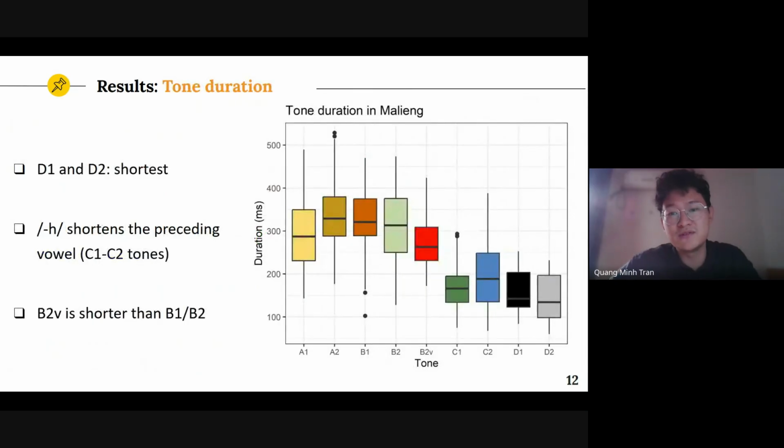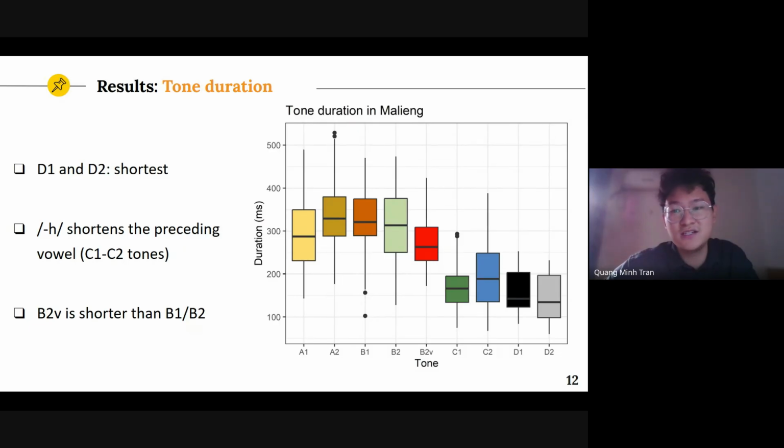You may have also recognized the differences in duration between the tonemes. So now we are showing this box chart for better elaboration. We can see here D1 and D2 are the shortest tones in the whole system. And the C category tones are significantly shorter than the rest in the system.